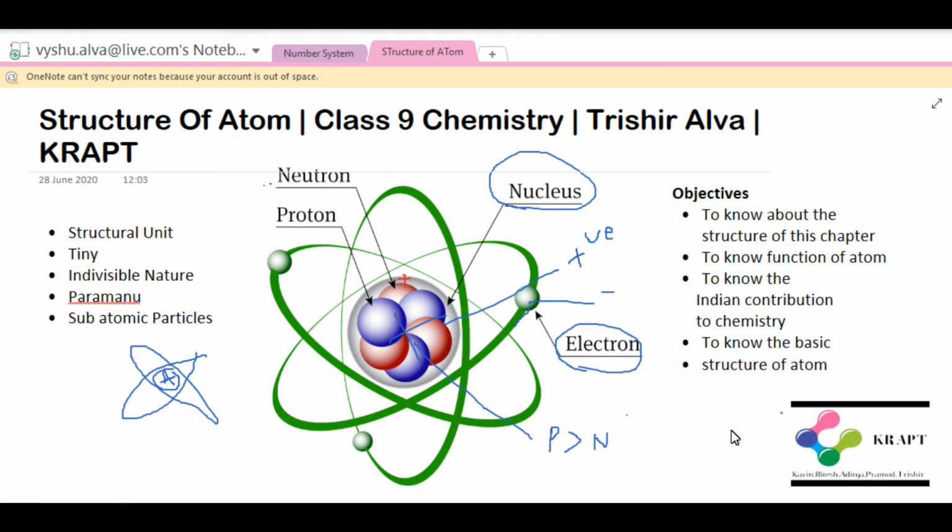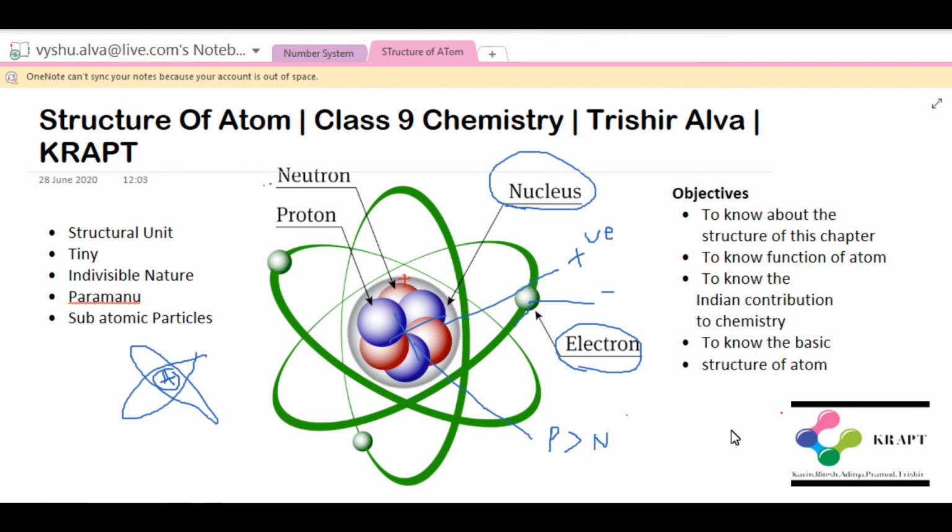We also learnt the basic structure of atom: it encloses a positively charged nucleus, mass is mainly concentrated in the nucleus, and electrons revolve around the nucleus in definite orbits. The nucleus is positively charged because the number of protons is greater than the number of neutrons. So this is the basics of the chapter, the structure of atom.